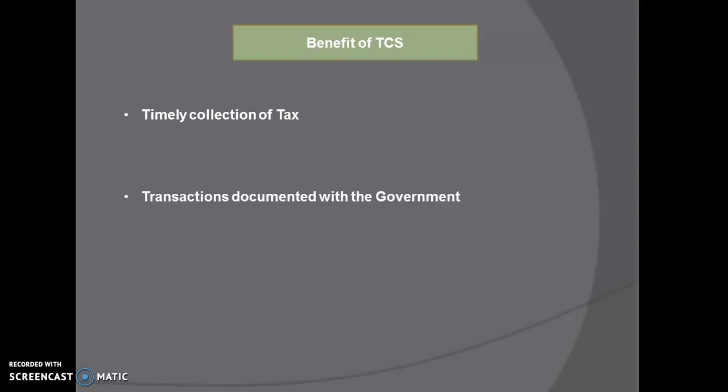Second, the transactions will be documented with the government. The government will come to know that this person has already given a tax, so that means this person has to file his ITR. So the person cannot escape in this way. These transactions will be documented with the government, that means they will be in the knowledge of the government, and so the actions can be taken.